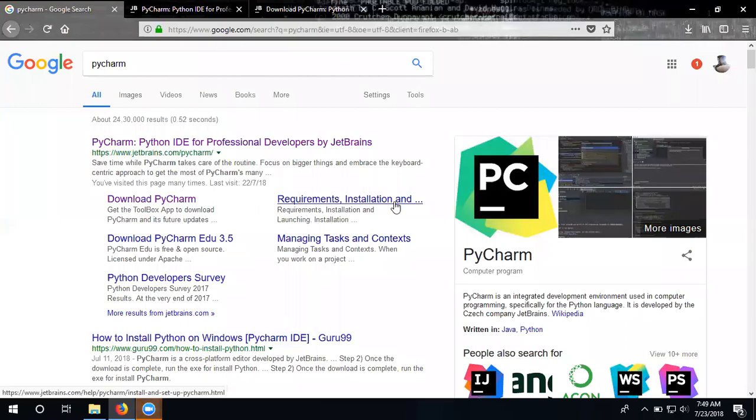In this video, we are going to cover the basic part of downloading and installing PyCharm on your system. So what you have to do first is search for PyCharm on Google. It will show PyCharm, the Python IDE for professional developers. When you click this link,